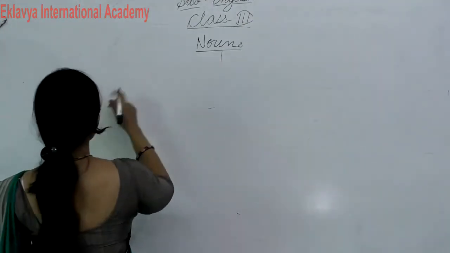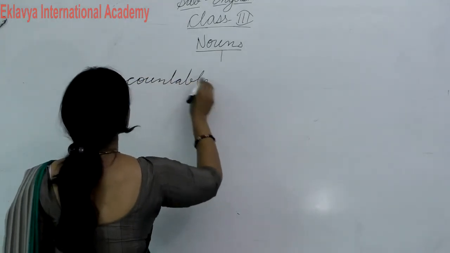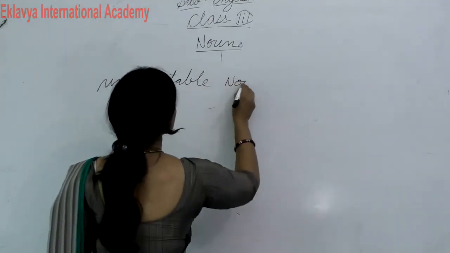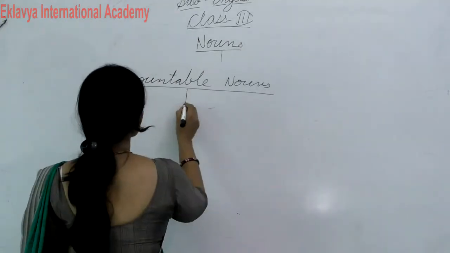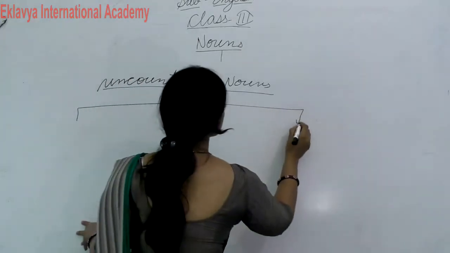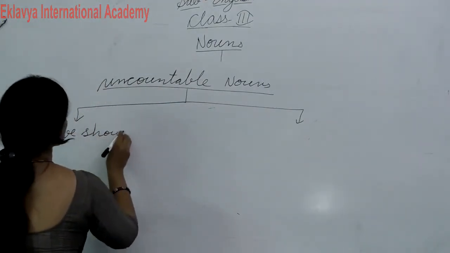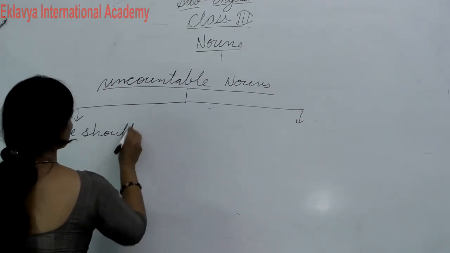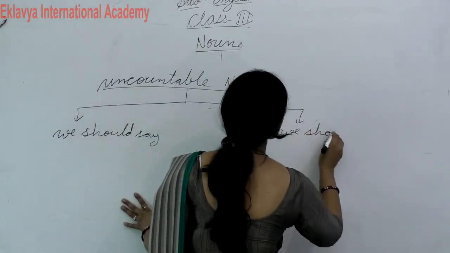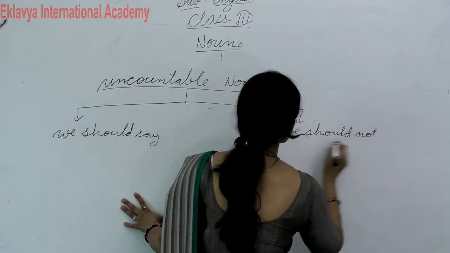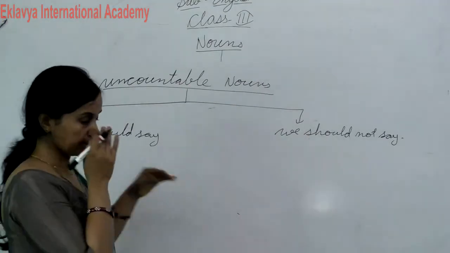So students, uncountable nouns, because they don't have plural forms, we should not say it like this.